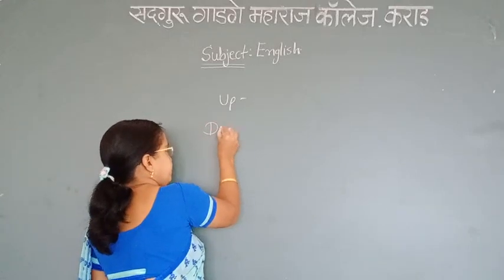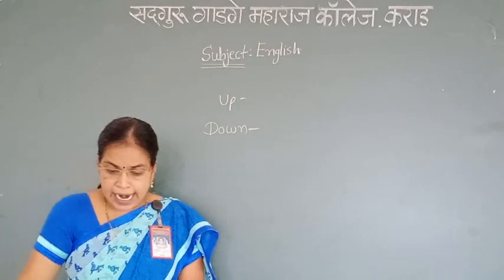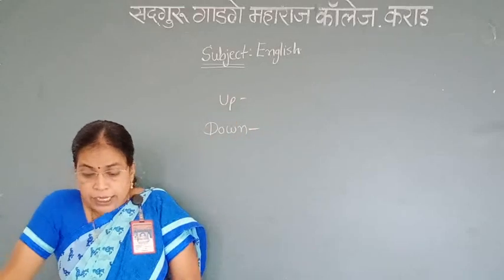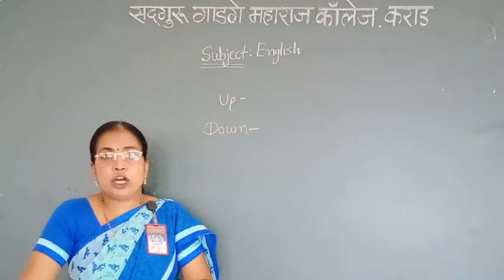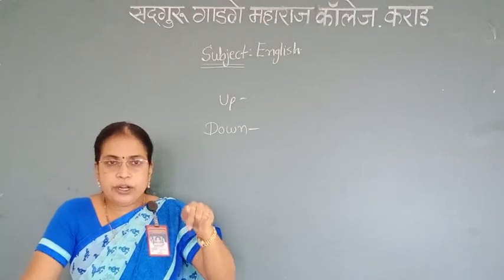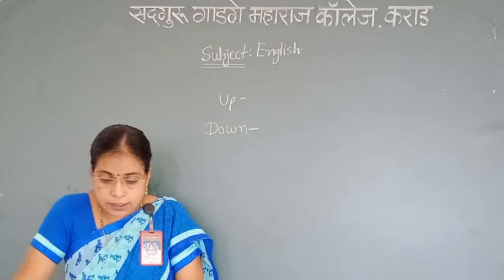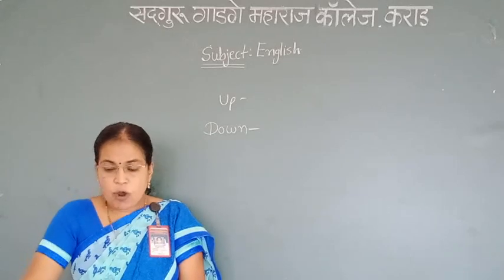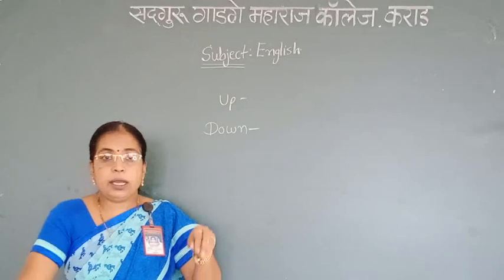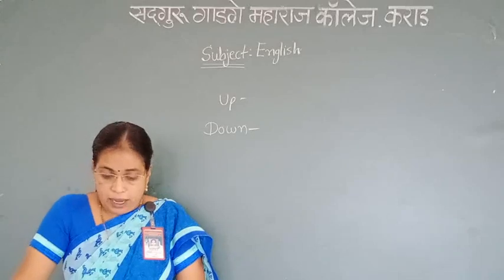Then down. Down indicates the opposite meaning of up. It means a motion towards a lower place or position. For example, he was walking down the river. I am climbing down the hill, going down the stairs.